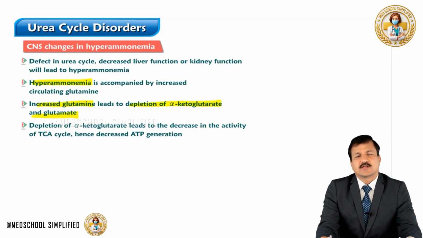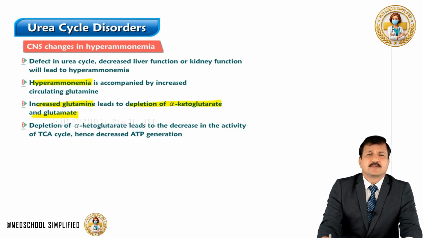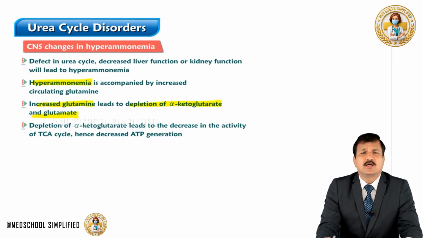So these changes in the cell, especially in the neurons, where there is increased ammonia, have a neurotoxic effect. Increase in glutamine will have an osmotic effect on the neurons, leading to changes in the neuronal metabolism, including changes in the mitochondrial permeability. Decrease in alpha-ketoglutarate will have an effect on energy metabolism because alpha-ketoglutarate is an intermediate in the TCA cycle, and glutamate is a neurotransmitter in the central nervous system. So these changes will have a greater effect on a neuron.